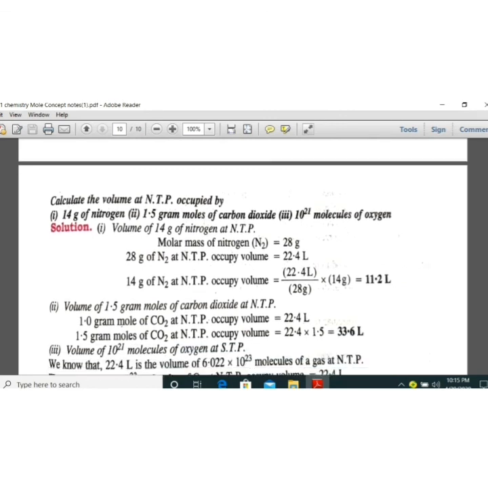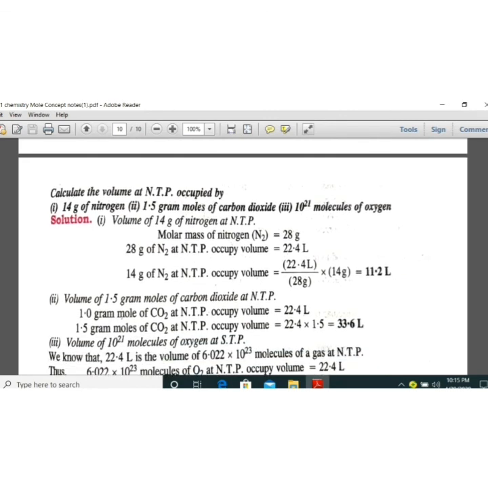Next problem is about the volume. Calculate the volume of 14 gram of nitrogen. Now you know that the molar mass contains 22.4 liter of volume of gases. So the volume of 14 gram of nitrogen at NTP: the total molar mass of nitrogen is 28 gram. So 28 gram contains 22.4 liter, so 14 gram contains 11.2 liter.